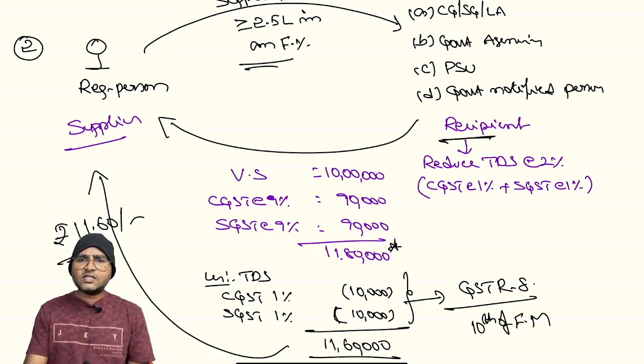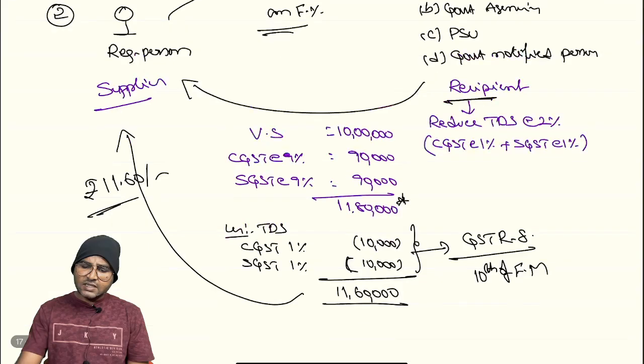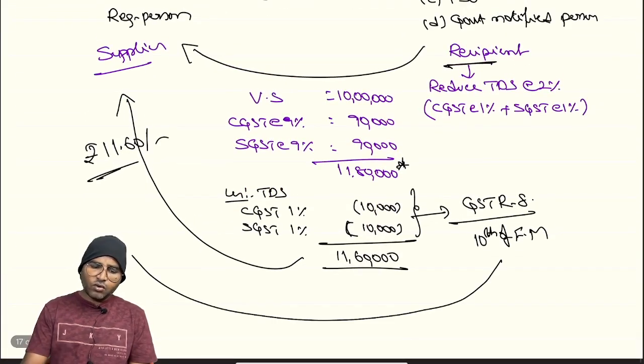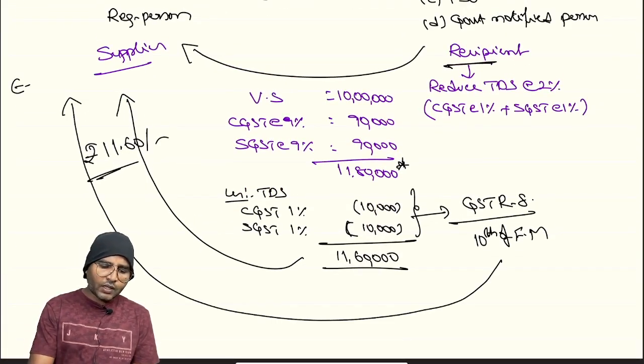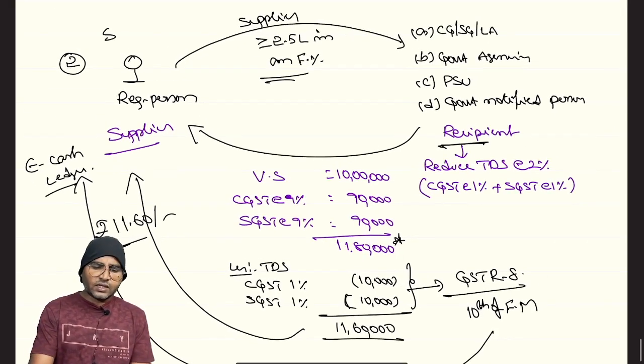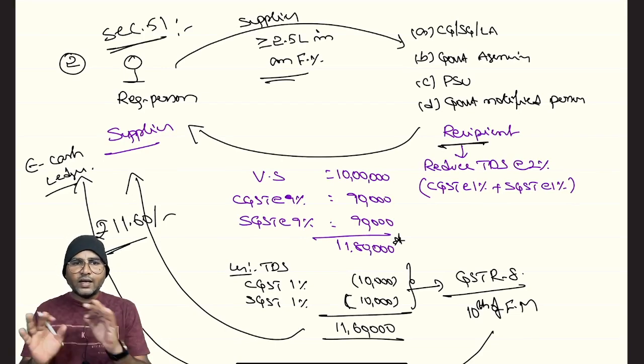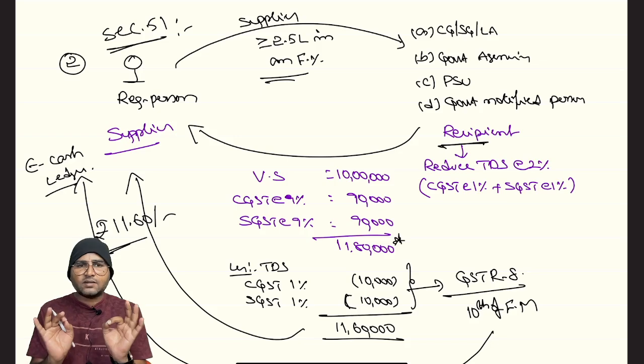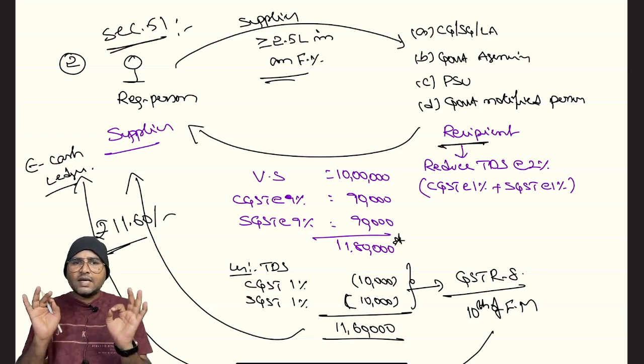On filing of the GSTR 8, whatever the TDS amount reduced, such amount will be added into the electronic cash ledger. Are you clear? This is the provision of section 52, section 51 TDS, and there is no amendment, just this is the provision as we discussed in the classroom, right? Now what is an amendment?